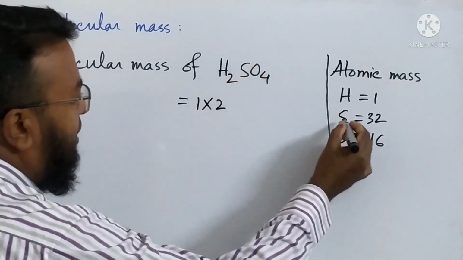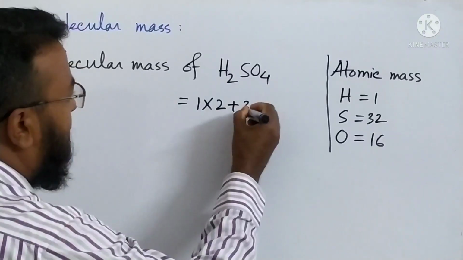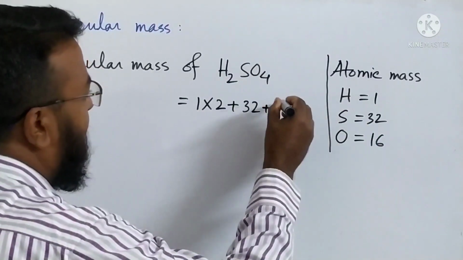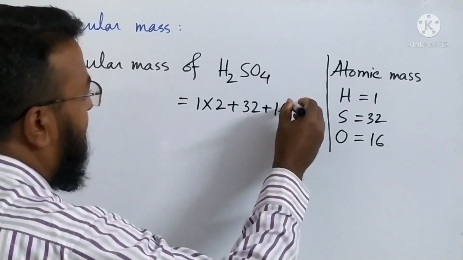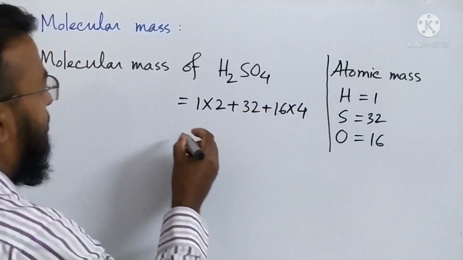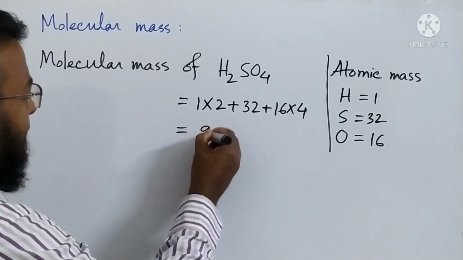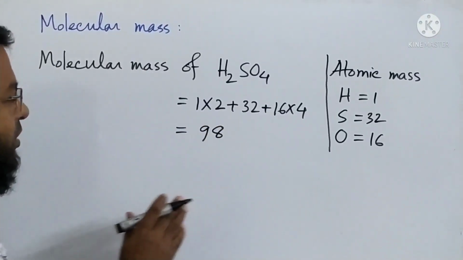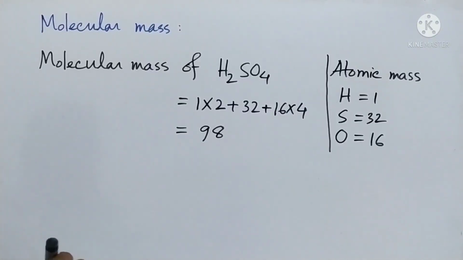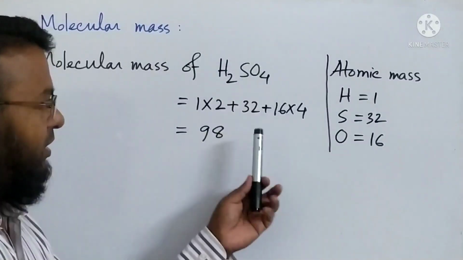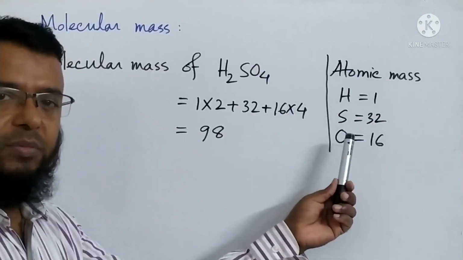Then sulfur, it is 1, so it will be just 32, plus oxygen, it is 16, so it will multiply 16 into 4. Okay, now if we multiply then add, it will be 98. So now how to find out the molecular mass of a compound? This is the system. You have to know the atomic mass first.